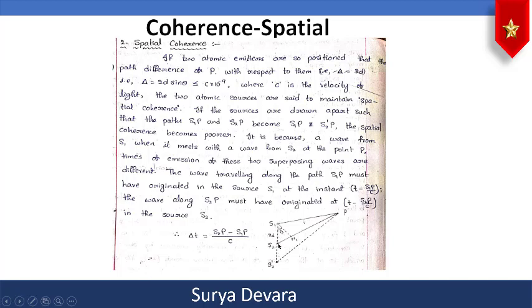Here S1 and S2 are the two coherent sources, and as I told you, the distance of separation between S1 and S2 is always 2d. And now P is the point on the screen. So now the light from S1 travels to P and light from S2 will also travel to P. Okay, so now what is the resultant intensity of the light waves at the point P? That depends upon this path difference, that is S1P and S2P.